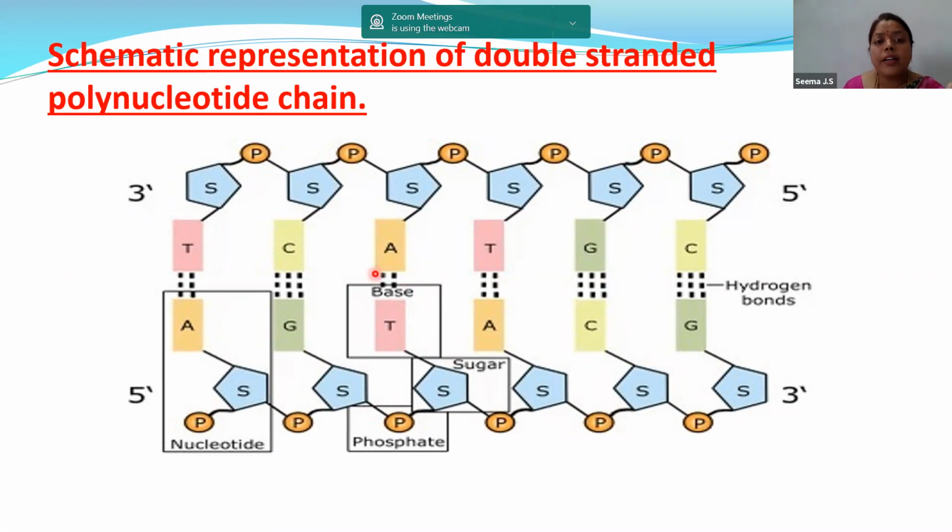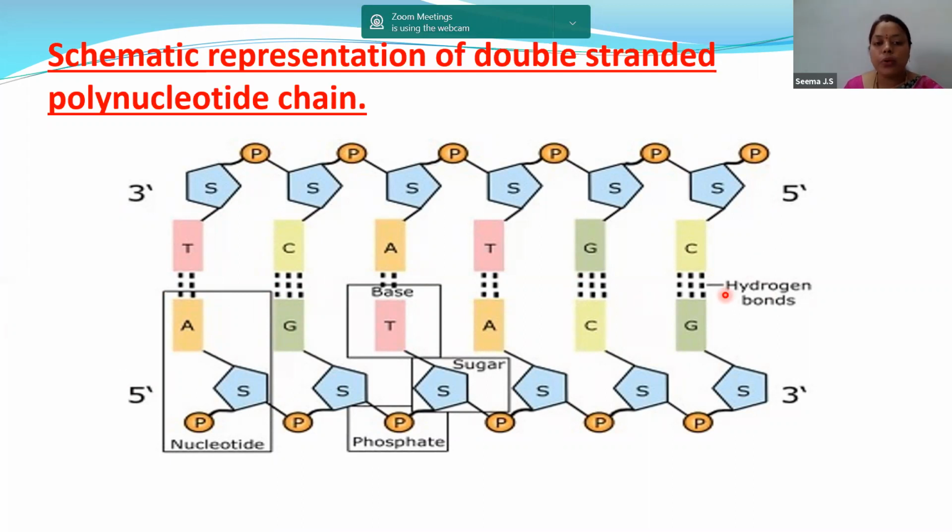Another major point you have to remember is, if you know the sequence of one strand, then you can automatically make the sequence of the other strand, because we have studied Chargaff's rule. In Chargaff's rule, we discussed the pairing procedure. Thymine will always pair with adenine, whereas cytosine will always pair with guanine. We also discussed the hydrogen bonds. A and T will have double bonds, whereas C and G will have triple bonds. And these hydrogen bonds are weak bonds.